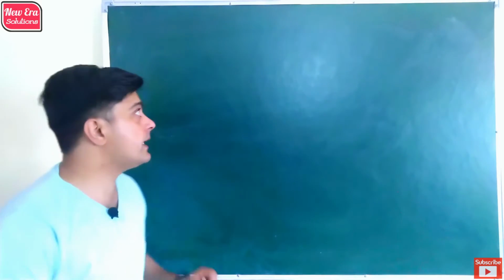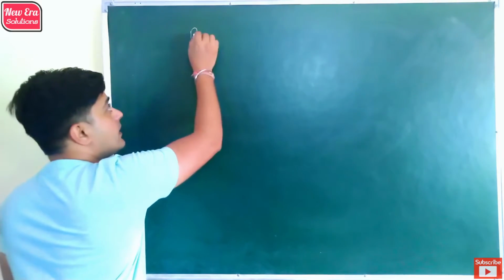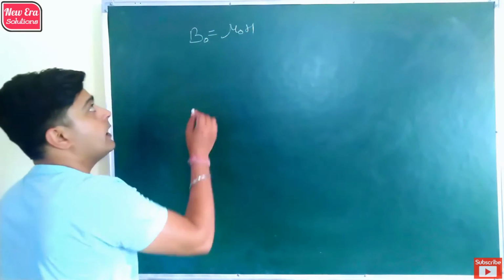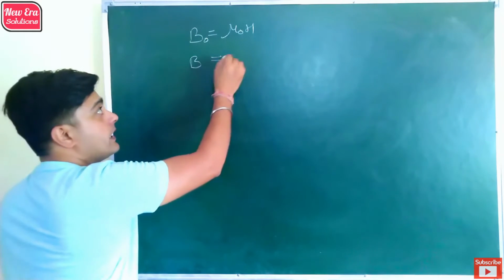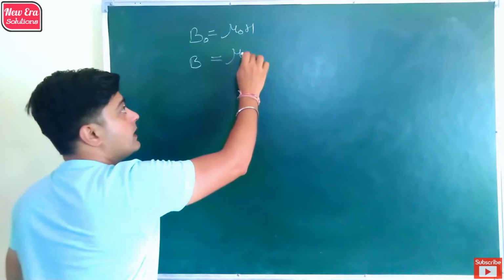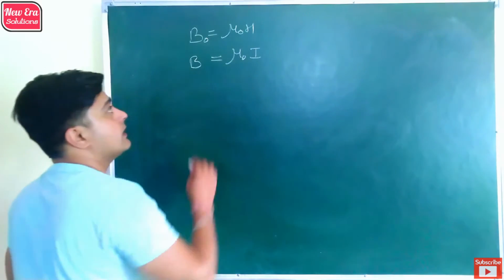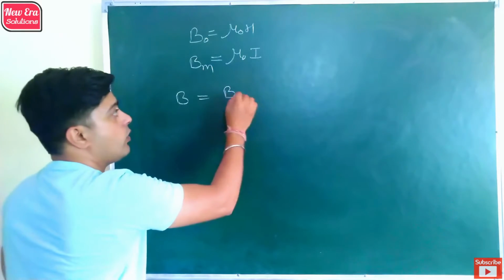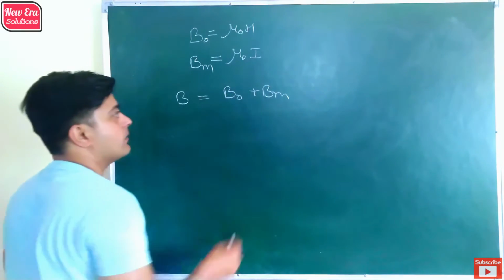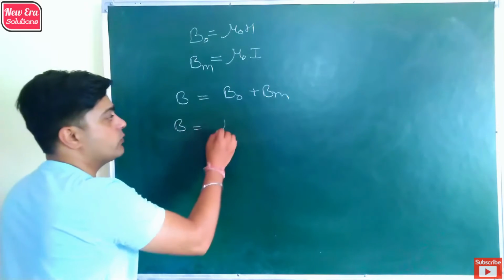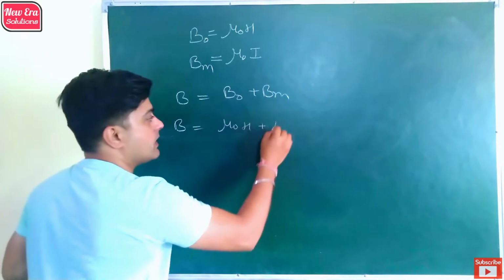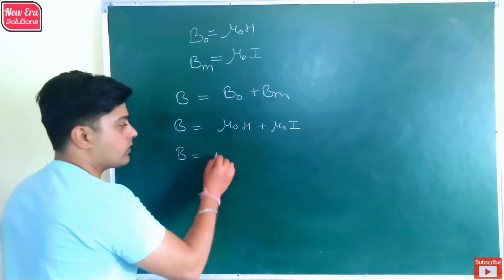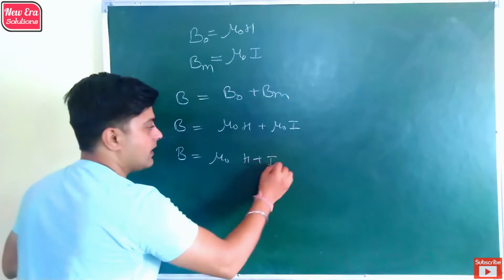We know that the magnetic flux density in vacuum is mu naught H. Then magnetic flux density in the substance or the medium is mu naught I. Then the total magnetic field is B naught plus Bm. By putting the value, we get mu naught H plus mu naught I is equal to B. By taking mu naught common, we get H plus I.